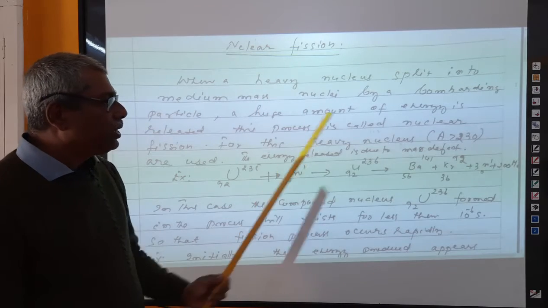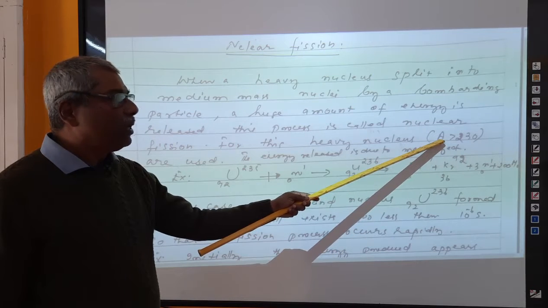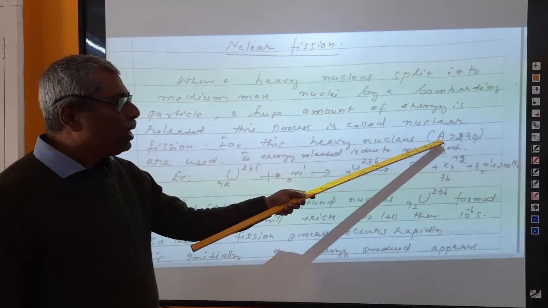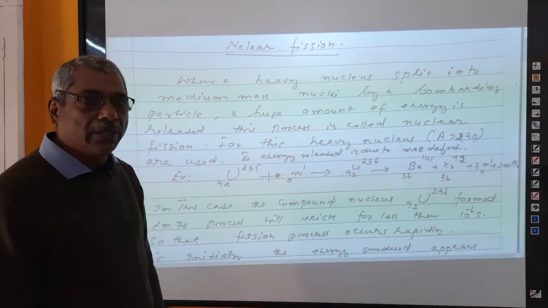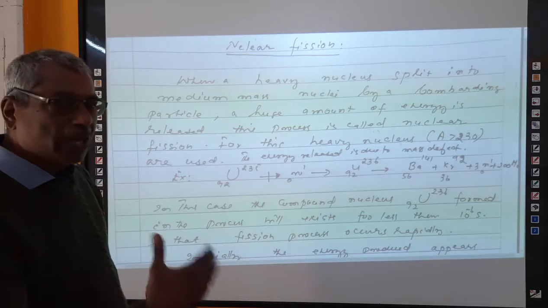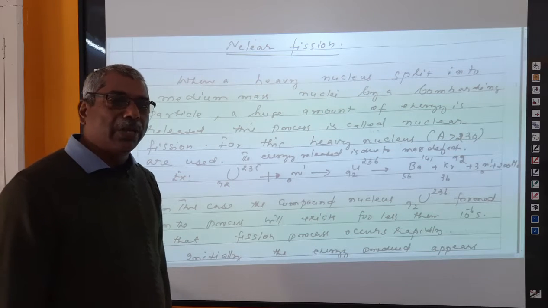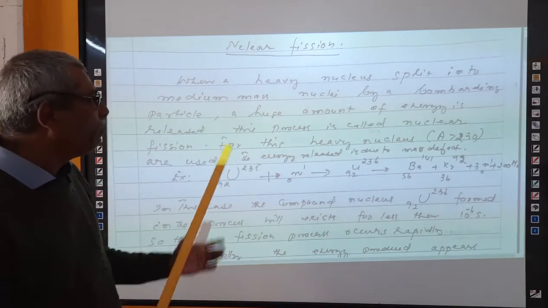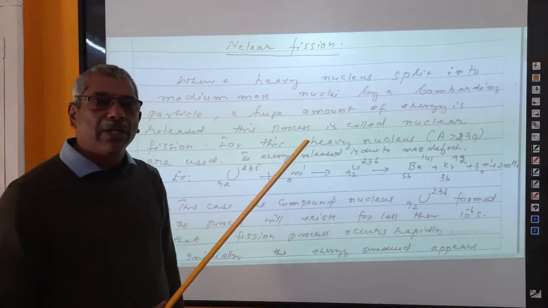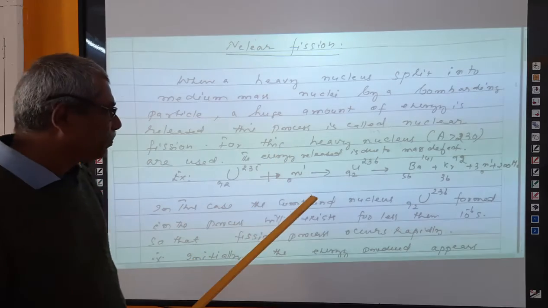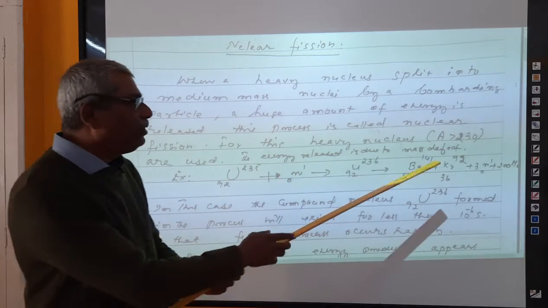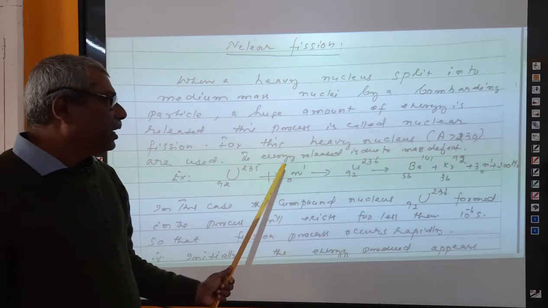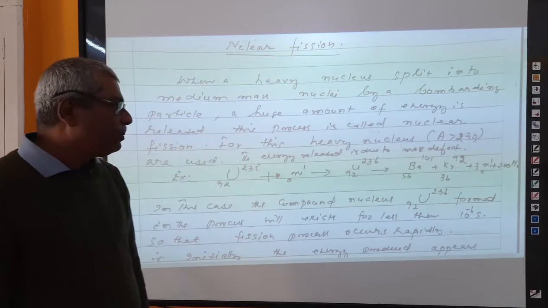In this case, we are taking a heavy nucleus, like uranium, thorium, etc., whose mass number must be greater than 230. That means heavy nuclei are taken. Heavy nuclei are, most of the time, unstable. They can be easily split with the help of a bombarding particle. In this case, the bombarding particle taken is a slow speed neutron. As you see, for this, a heavy nucleus with A greater than 230 is used. The energy released is due to mass defect.